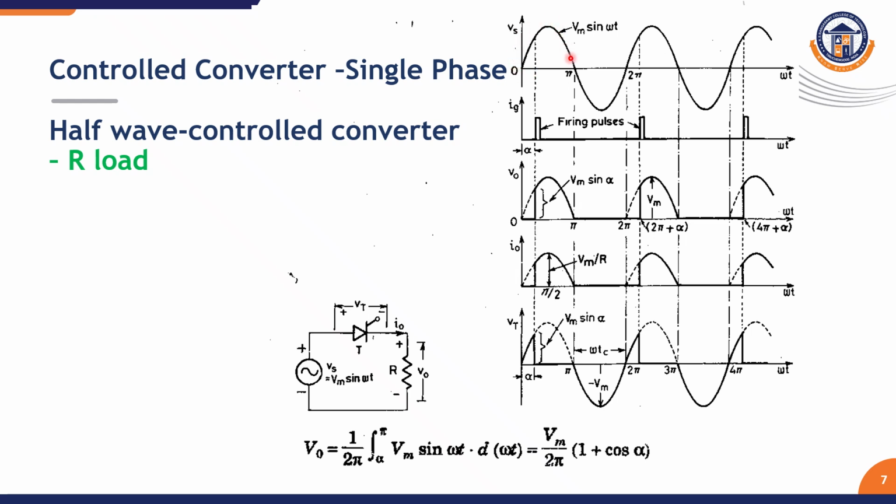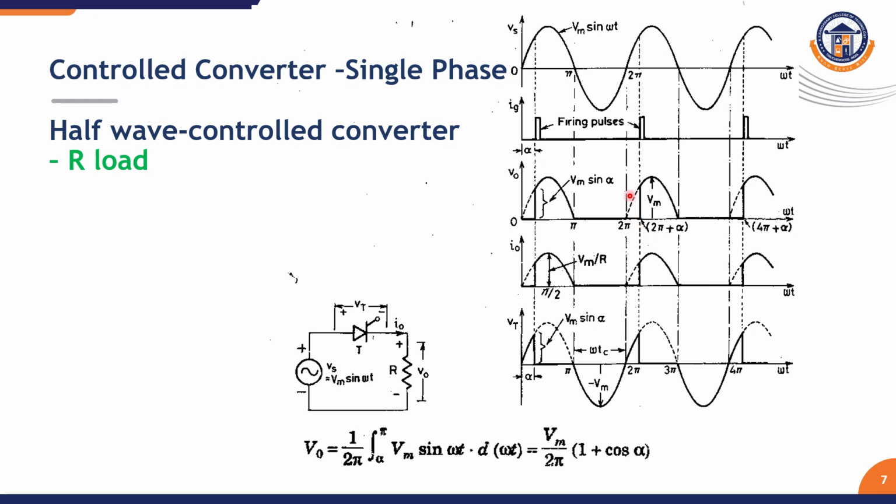When I give the positive half cycle as the input to this SCR, the SCR will be turned on with the application of a gate pulse, and I will get the output voltage like this. This is the delay after which the SCR is turned on, and we call it the firing angle. The output will come like this for the positive half cycle, and when the voltage reverses, the SCR will be naturally commutated. For the negative half cycle, I will not get any output because the SCR is a unidirectional device and the output will be zero.